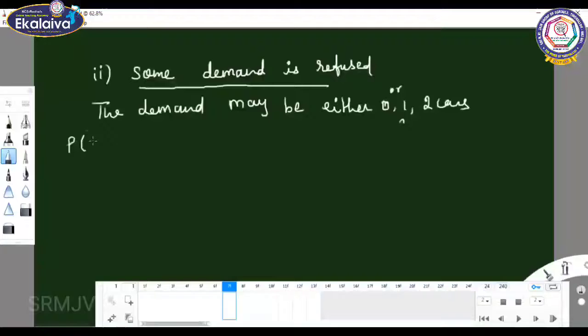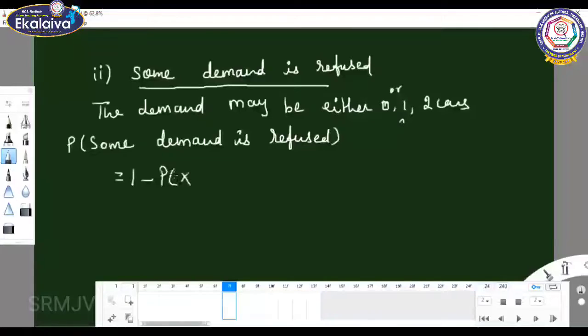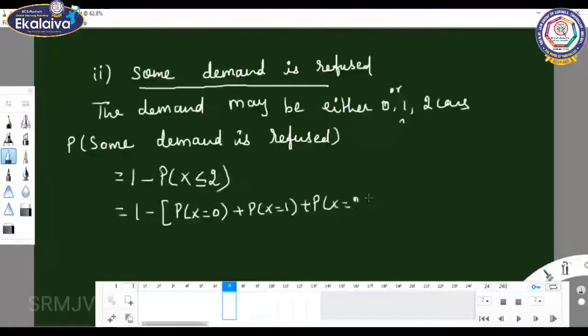So P of some demand is refused. Some demand is refused is nothing but total probability, which is 1, minus P of x less than or equal to 2. So 1 minus, P of x equal to 0 plus P of x equal to 1 plus P of x equal to 2.